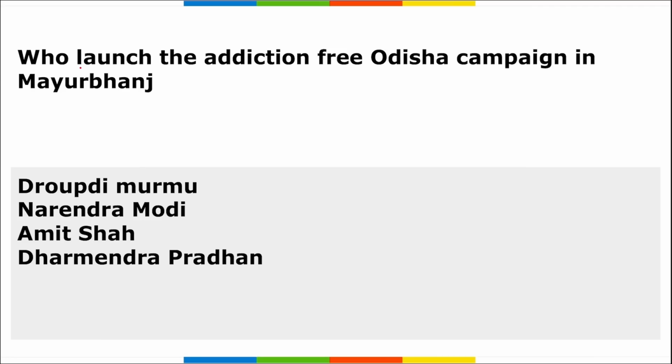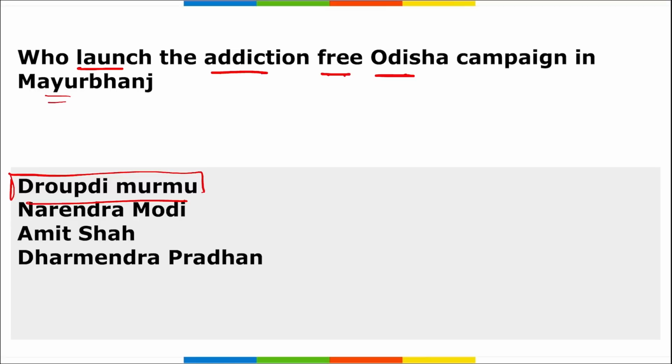Next: who launched the Addiction Free Odisha campaign in Mayurbhanj district? This campaign in the Mayurbhanj district of Odisha was launched by President Draupadi Murmu.